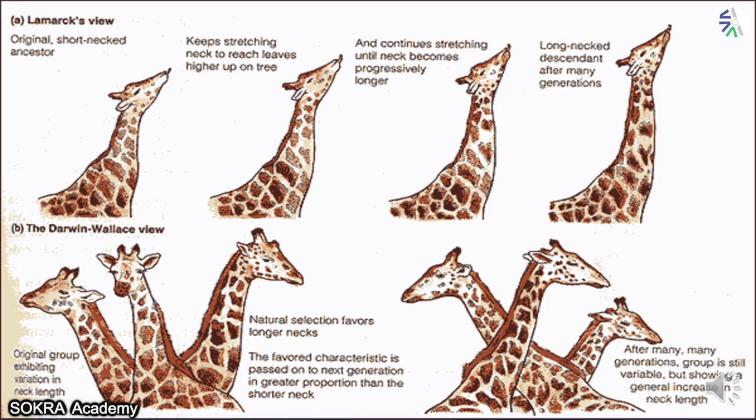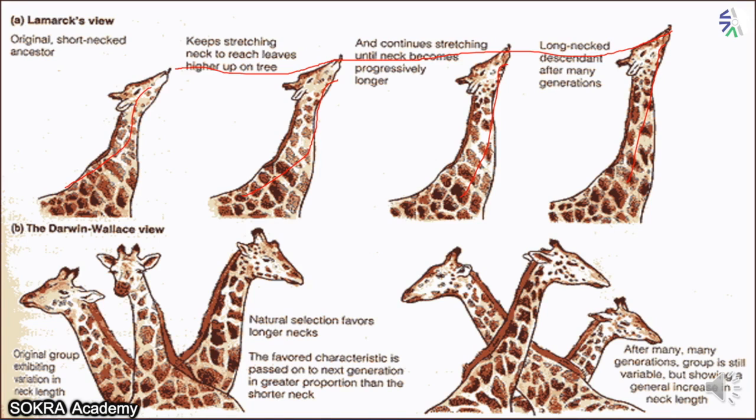What did Lamarck say? Lamarck said that over the years, this giraffe will stretch his neck slowly, and it is going to evolve. Can you see how it is evolving? See, slowly, the neck is becoming longer. But what does Darwin say? Darwin says that out of all the three, only those whose neck is longer are going to get selected. Okay, so that is a basic difference.